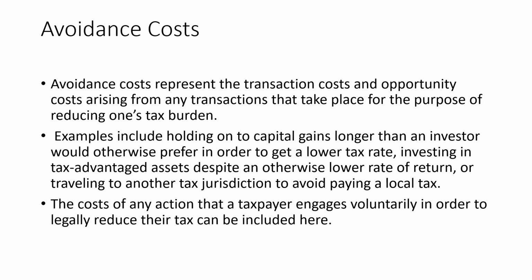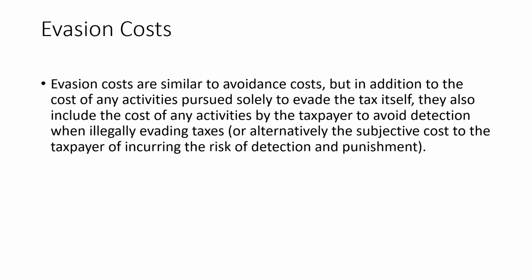And the cost of any action that the taxpayer engages voluntarily in order to legally reduce their tax could be included here. Then is evasion cost. You are actually moving through an illegal manner. You are not ready to pay tax, and you are ready to take all the means and ways to escape from tax.